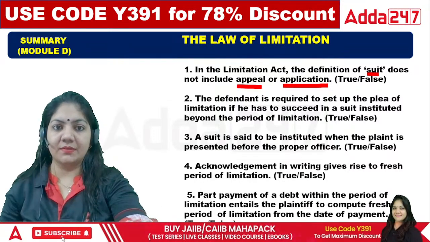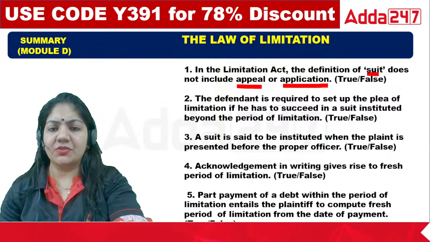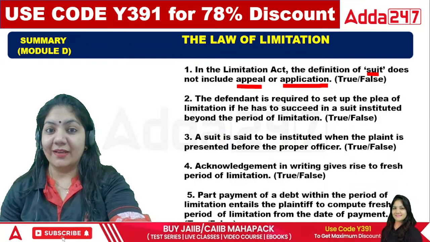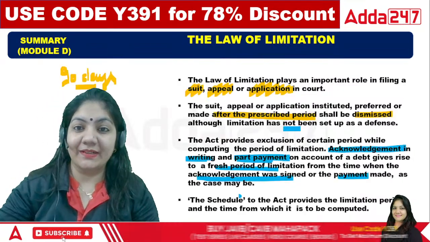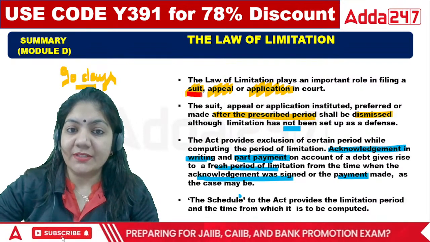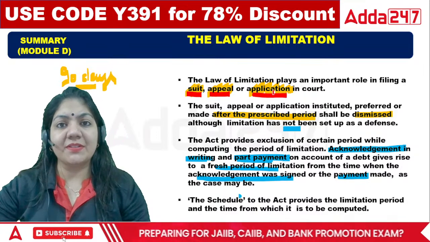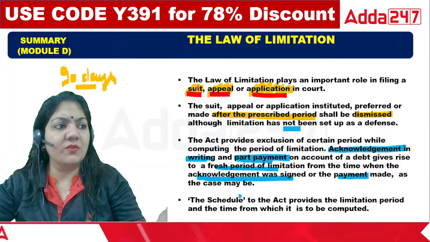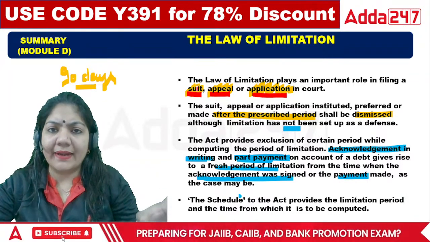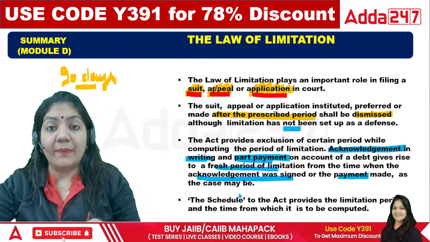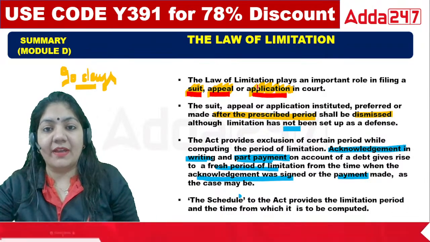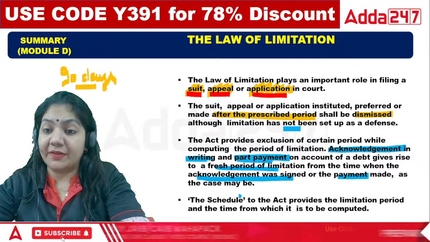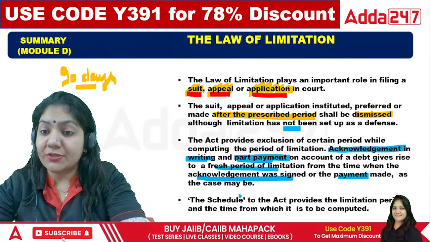Yes class, a very good question. The suit does not include appeal and application. Right now we have discussed that suit is different, appeal is different, application is different. In a suit, the limitation period is different. For example, if a contract is breached, there is a limitation period for that. For an appeal, the period is different. For an application, in all three cases the limitation period is different. So that's why the first one is true.